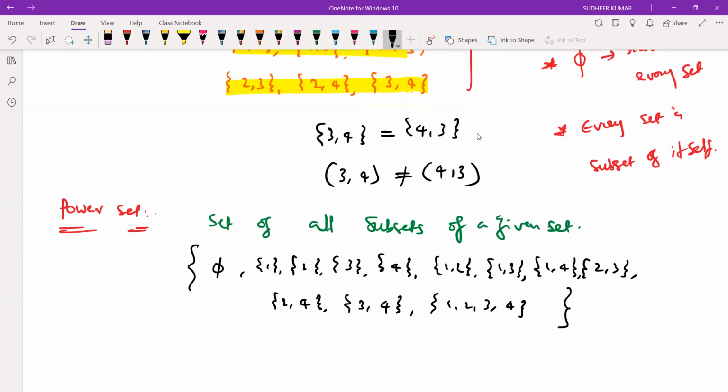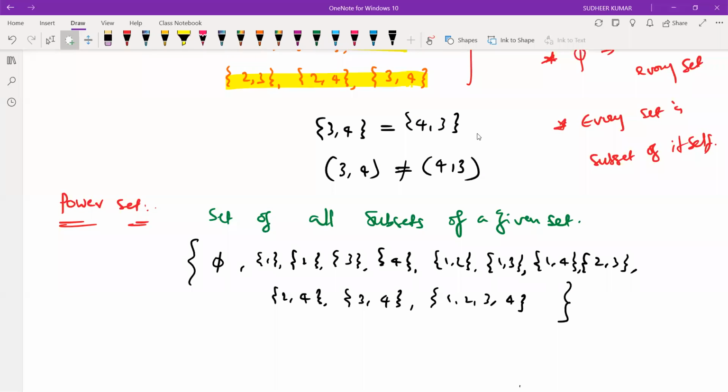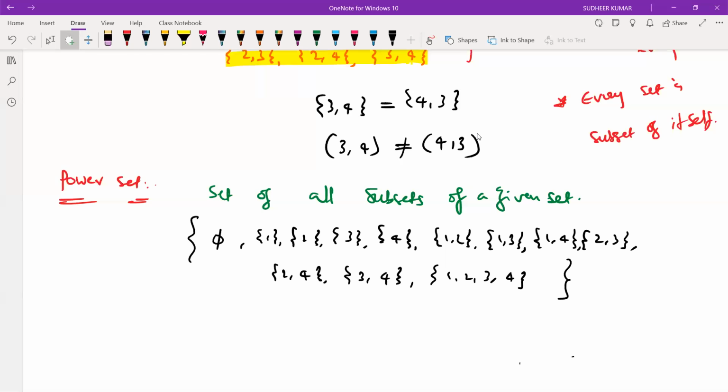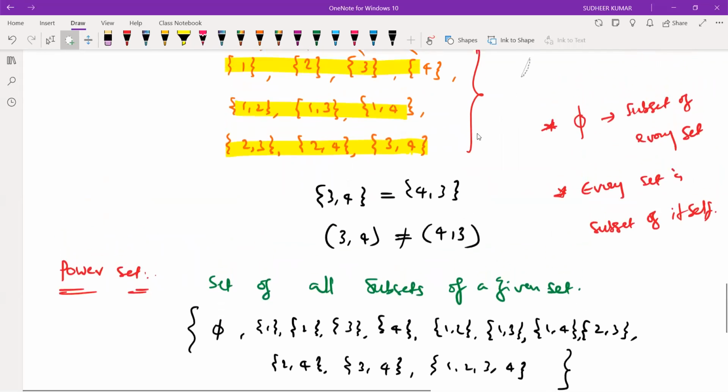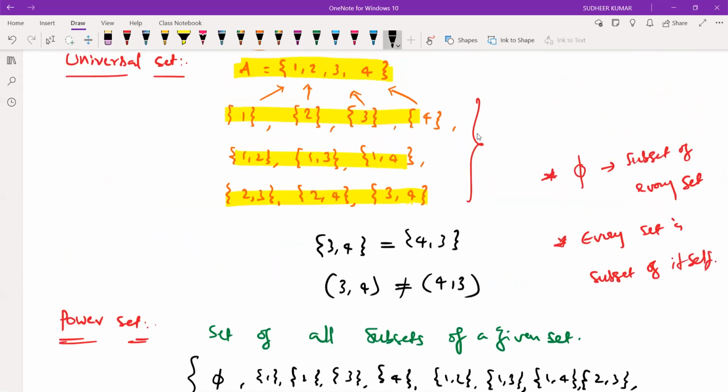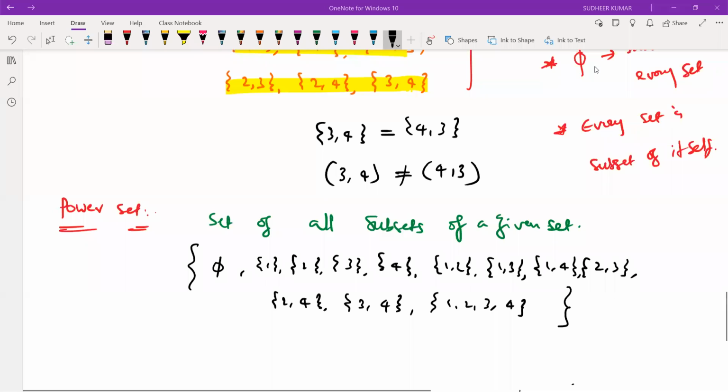So the set of all subsets of a given set is called power set. Right? How many are there? 1, 2, 3, 4, 5, 6, 7, 8, 9, 10, 11, 12. But if it is possible to write other sets, we have to write those subsets: {1, 2, 3}, next {1, 2, 4}, and then {2, 3, 4}.